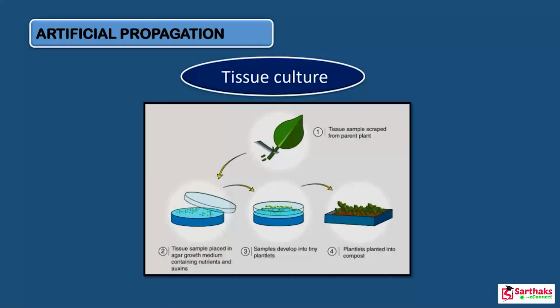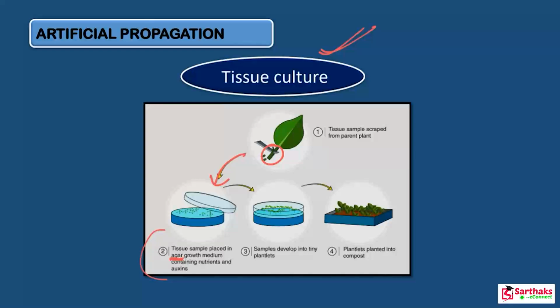Now the next and last method of artificial propagation is tissue culture. What happens here is that the production of new plants occurs with the help of a small piece of plant tissue. Just take a small piece of plant tissue, cut it, and grow it in a medium. This medium is known as the agar medium, which contains all the essential nutrients responsible for the growth of a plant. Then the plant gets a suitable medium, known as the culture solution, and it will grow into a plant.